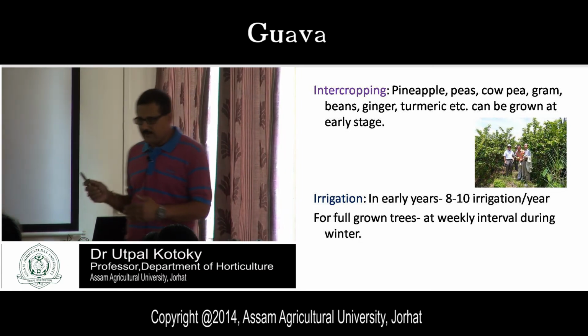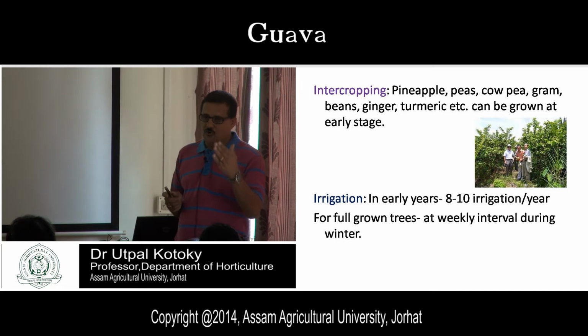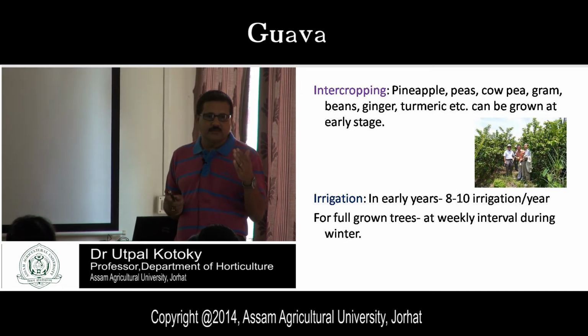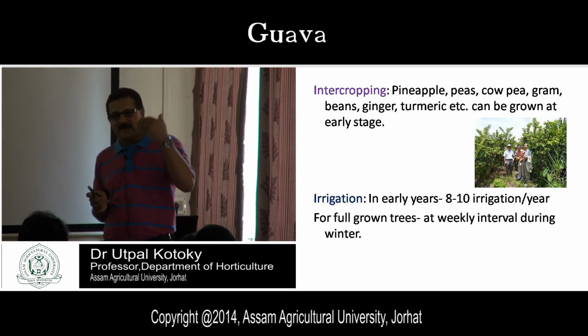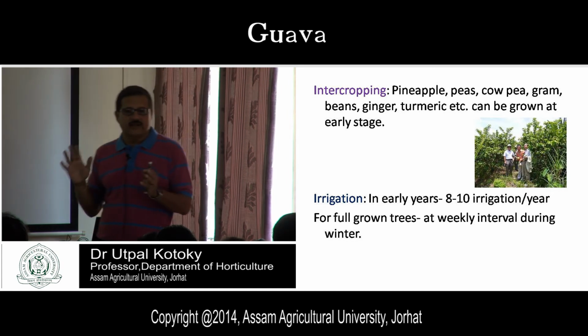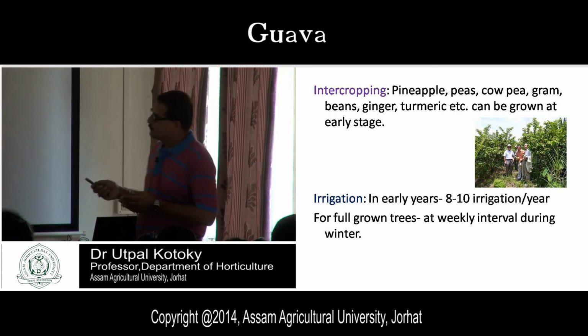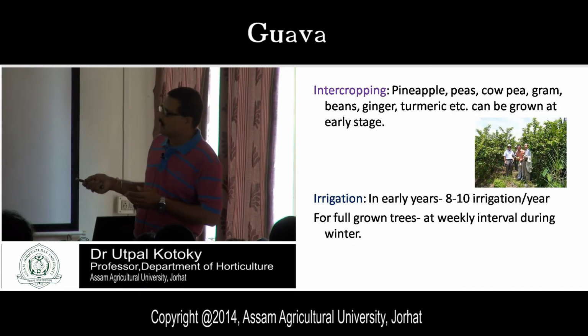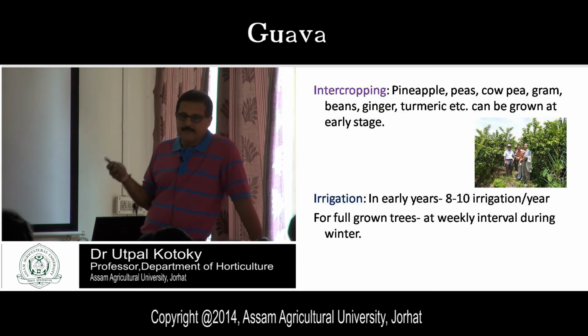Not only for guava but also for other fruits, intercrops are allowed to grow up to the bearing stage of the fruit plants. Suppose the plants have come into bearing, then after bearing, no intercrops are allowed to grow. Right? So, up to bearing stage, that means at the early stage, I have written in this slide, you see, at early stage, that means before bearing stage.